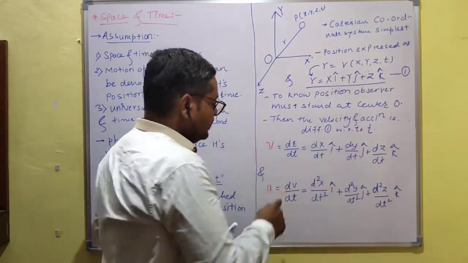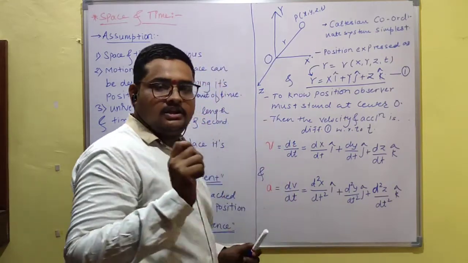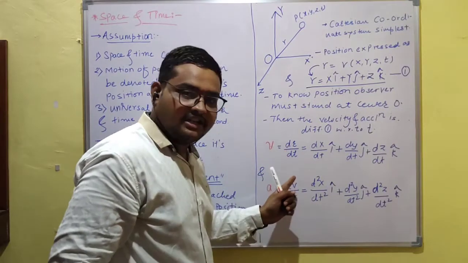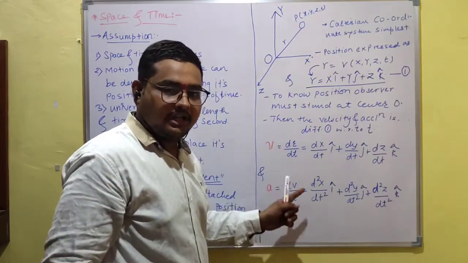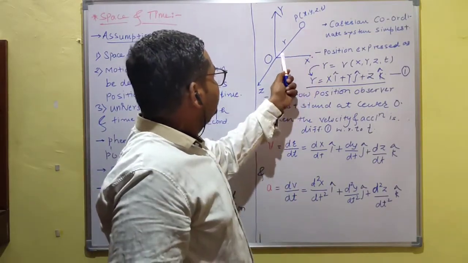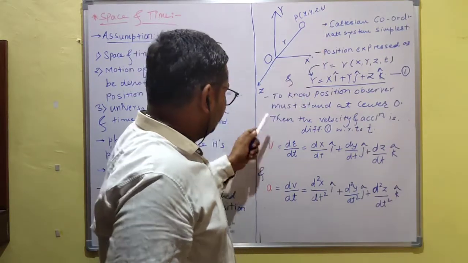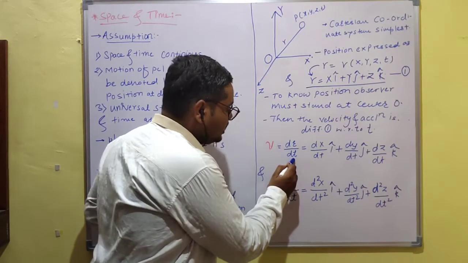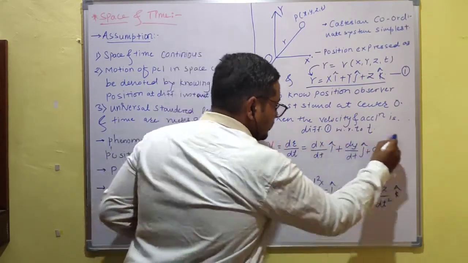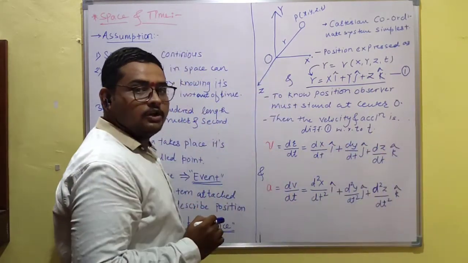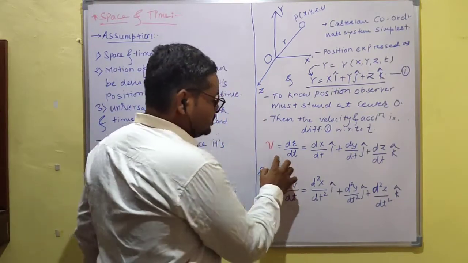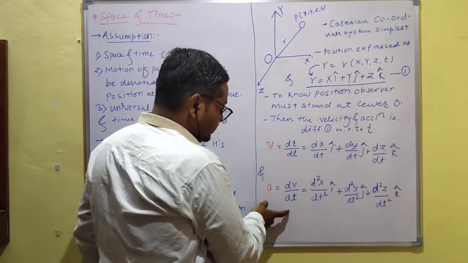So dr/dt is nothing but the distance traveled with respect to time, so velocity is nothing but distance divided by time. We can call it velocity. Now to get acceleration, just differentiate this velocity with respect to time.